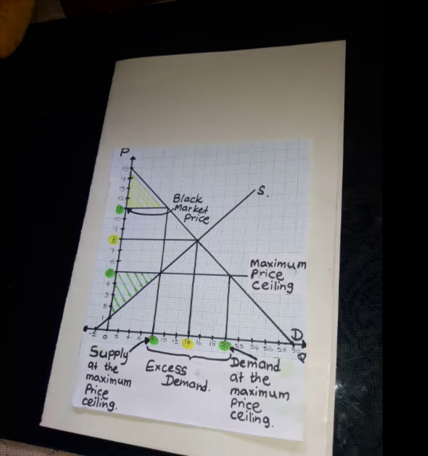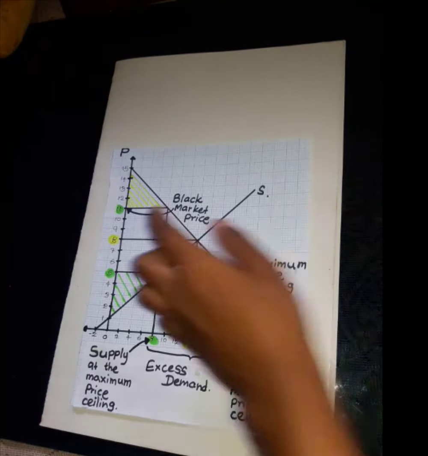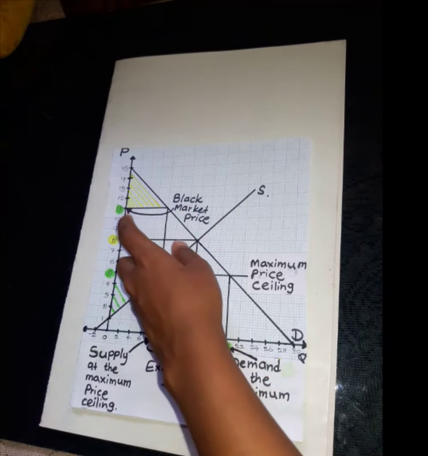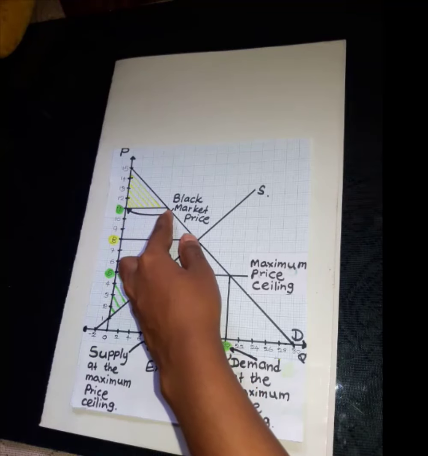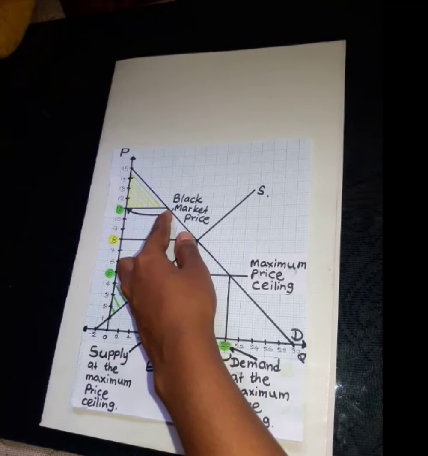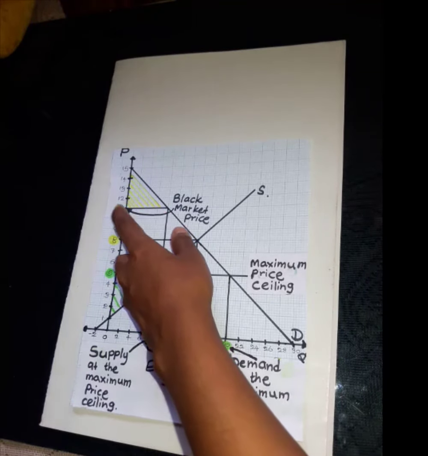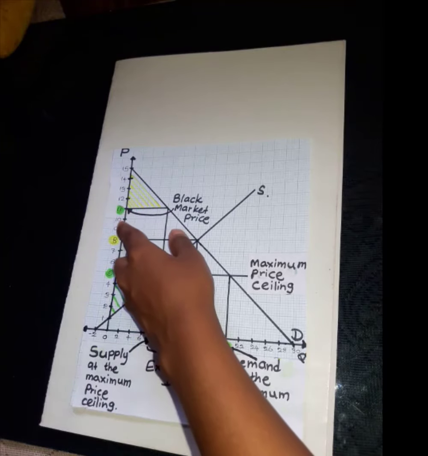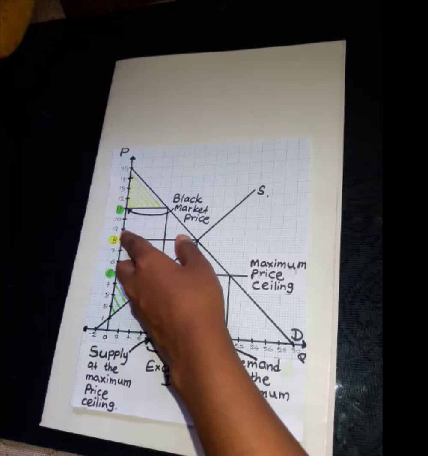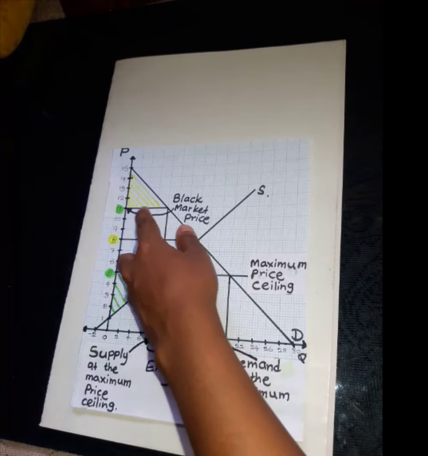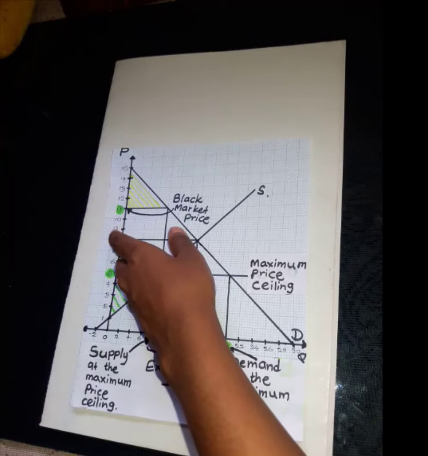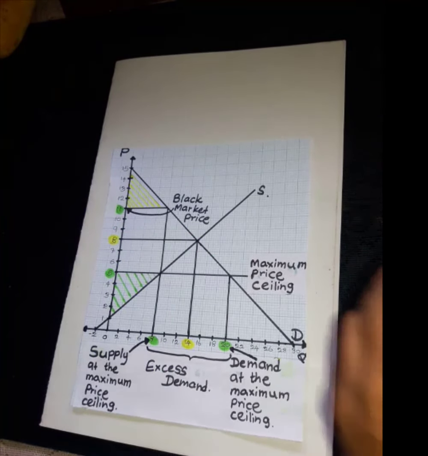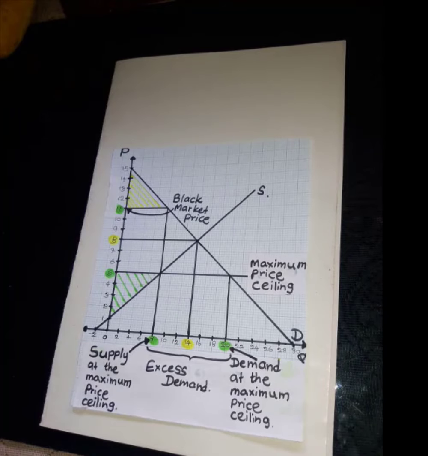But now our consumer surplus has been reduced to this region. So, our loss of consumer surplus is equal to this area. So, to calculate the loss of consumer surplus, we have to calculate the area of this region. Also, we can do it this way.